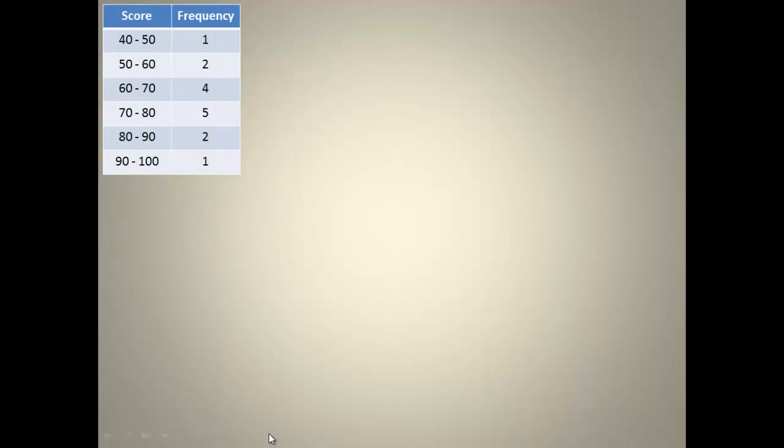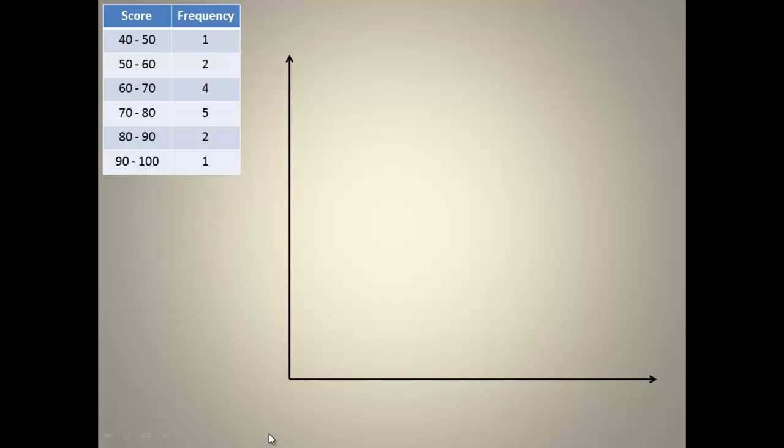Now let's represent this data graphically. So we draw our axes, the x and then the y axis.